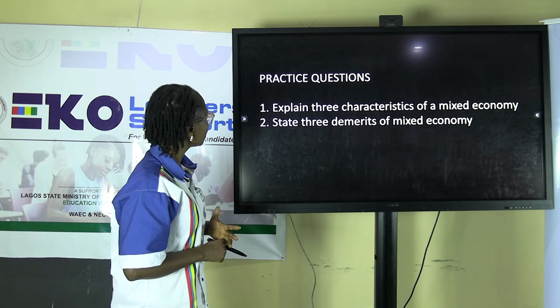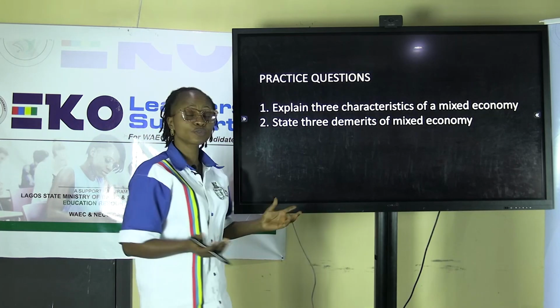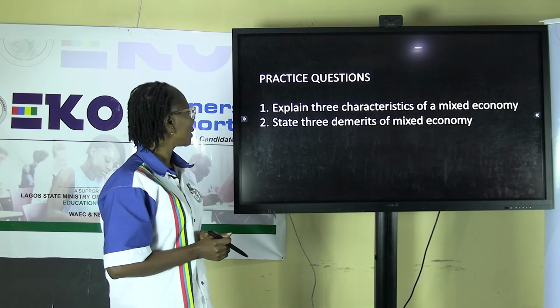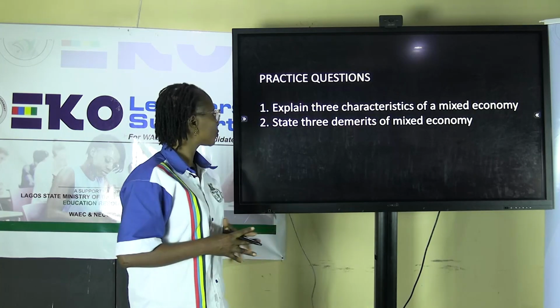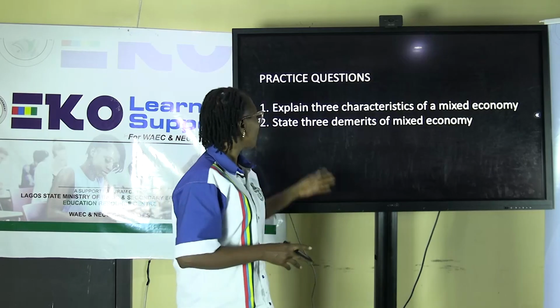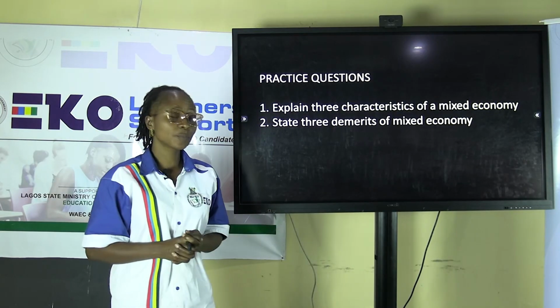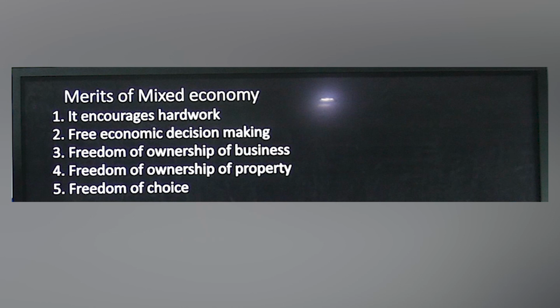I believe you've all attempted the 2 questions, so let's try to do justice to them. Number 1, explain the 3 characteristics of a mixed economy. Number 2, state 3 demerits of mixed economy. Now, for the characteristics of mixed economy, number 1 is it gives room for freedom of private ownership of properties and business. 2 is it gives room for freedom of choice. 3 is it gives room for freedom of decision making. Those are the characteristics of mixed economy.